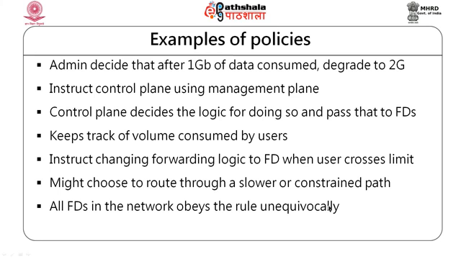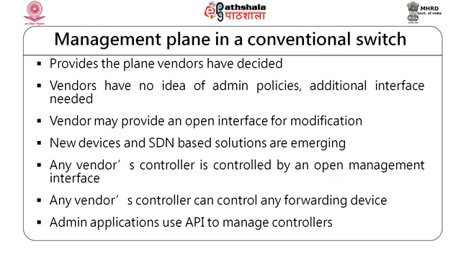No switch is different here, every forwarding device is the same. Once the admin decided and inserted that command, all controllers will follow it, and all controllers make sure that every switch under them follows this.